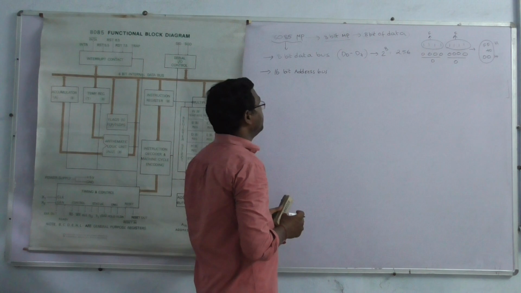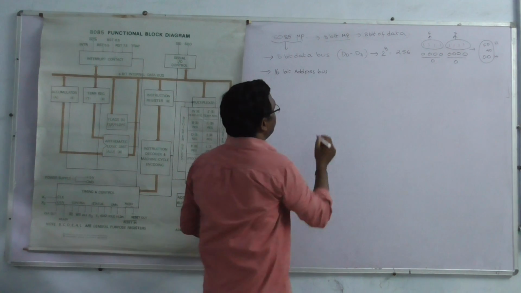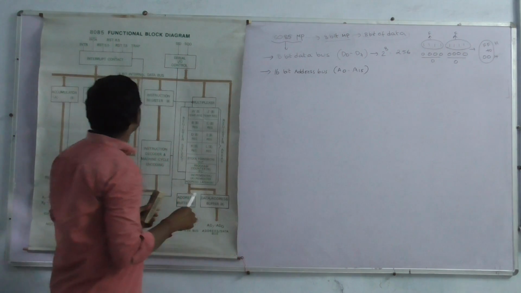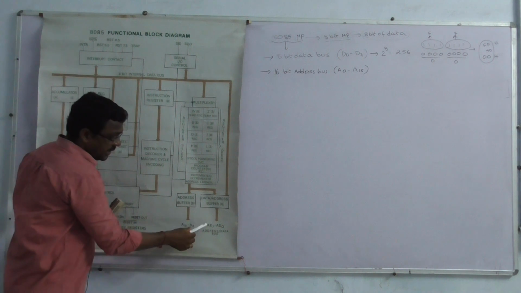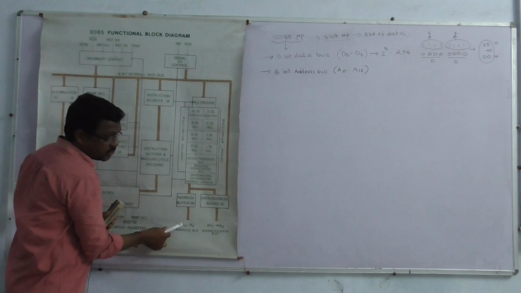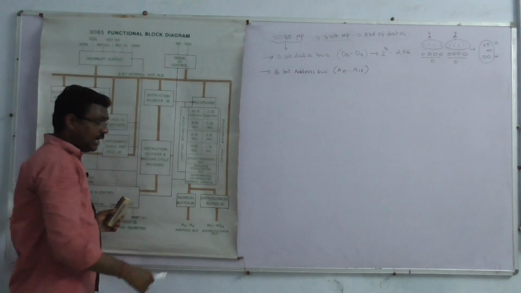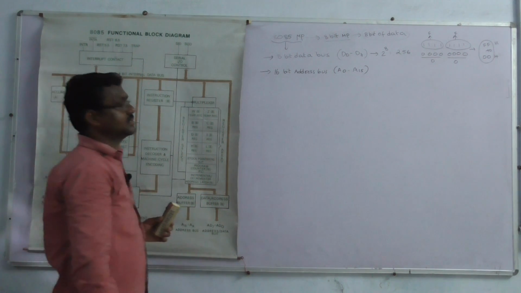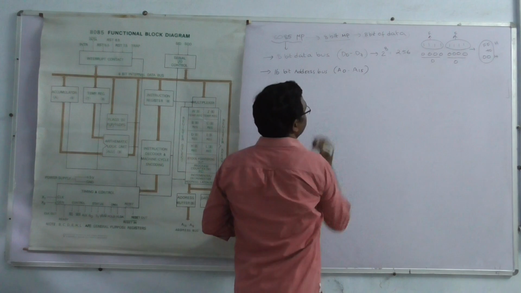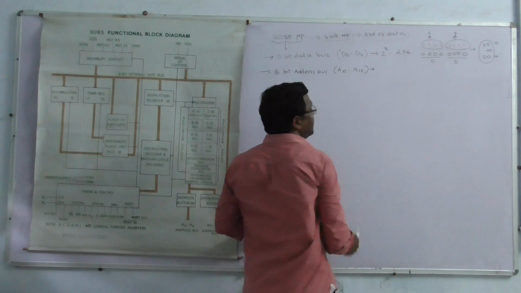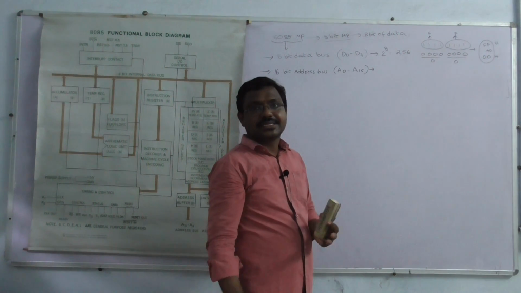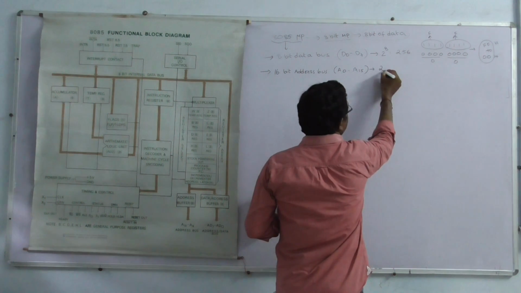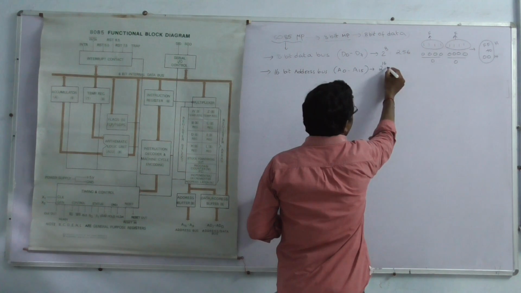The address bus is a 16-bit address bus from A0 to A15. In the 8085 microprocessor functional block diagram we can see A0 to A7 and A8 to A15, the lower order and higher order address lines, combined as A0 to A15. Through each address line we can send the address, represented by either 0 or 1. How many possible combinations? 2 possible combinations. How many address lines? 16 address lines.